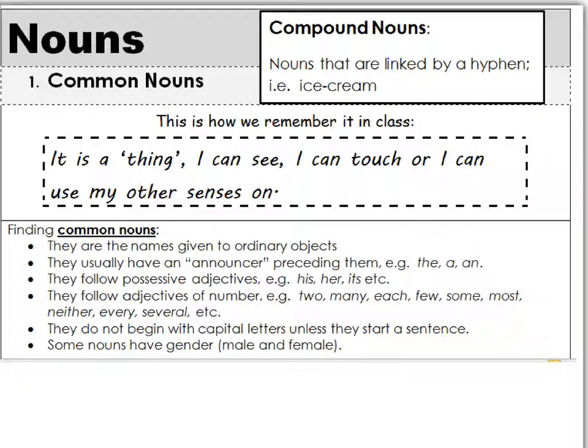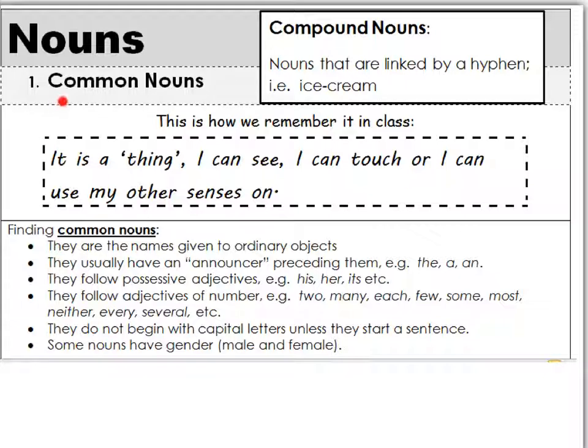But then the other one is an abstract noun, and then you also get collective nouns. But right now we're going to look at common nouns. Now, before we do anything else, we have to remember that every single sentence has a noun. The noun is usually the subject or the object of a sentence. It doesn't have to be a common noun. It could be a compound noun, a proper noun, an abstract noun.